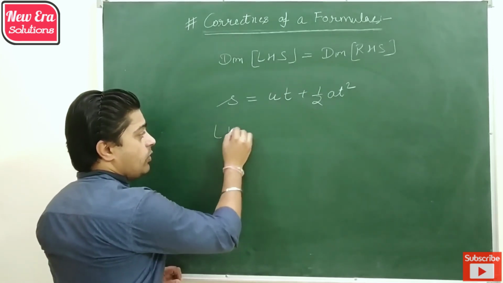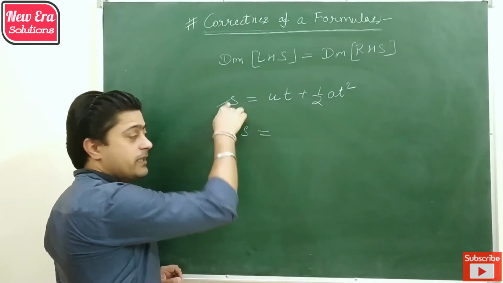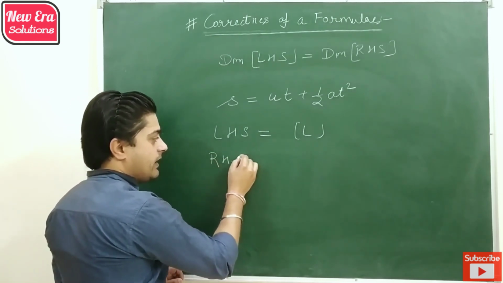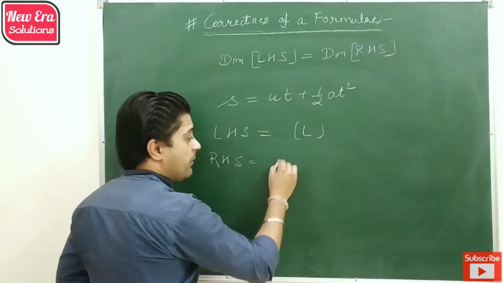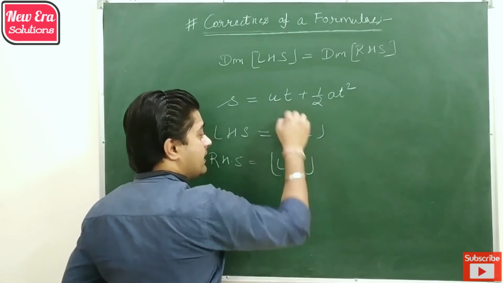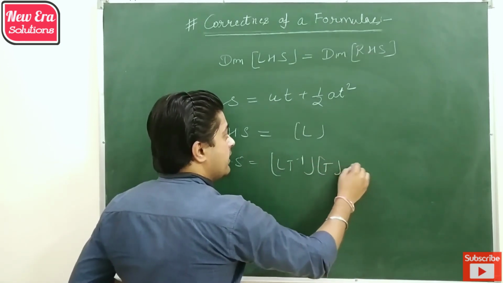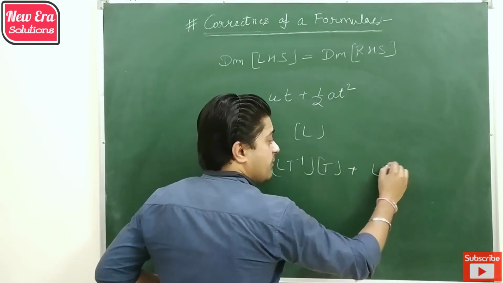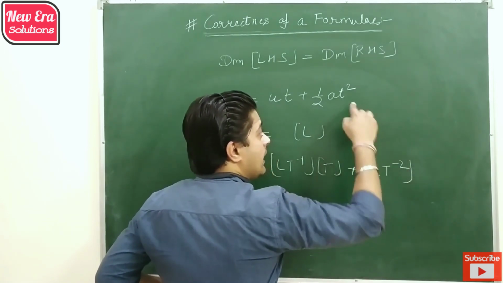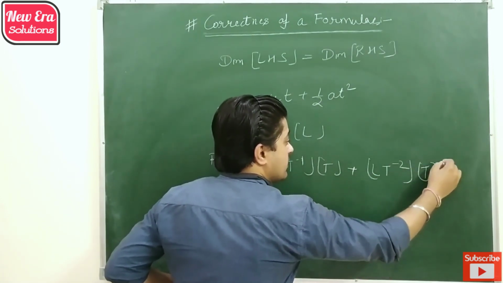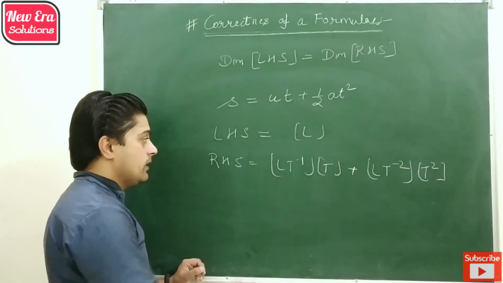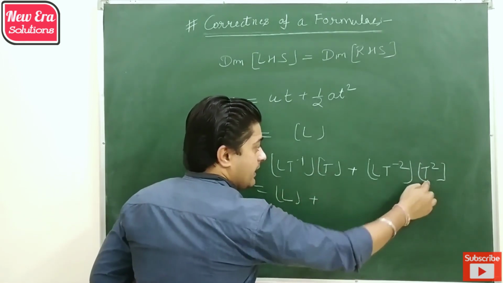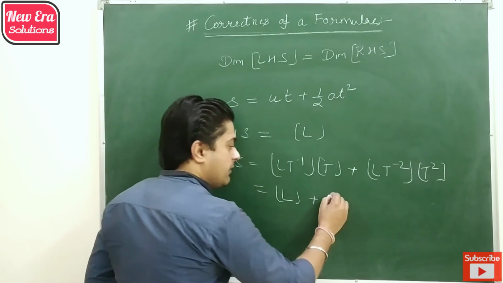Then the dimension of left hand side, that is displacement, is L. Now the dimension of right hand side: velocity, having dimension Lt minus 1, then time having dimension t, plus half, which is a number which does not possess dimension, acceleration having dimension Lt minus 2, and again time having dimension t square due to its power. Then t is cancelled out, so we get L. Again t is cancelled out due to the positive and negative power, again we get L.